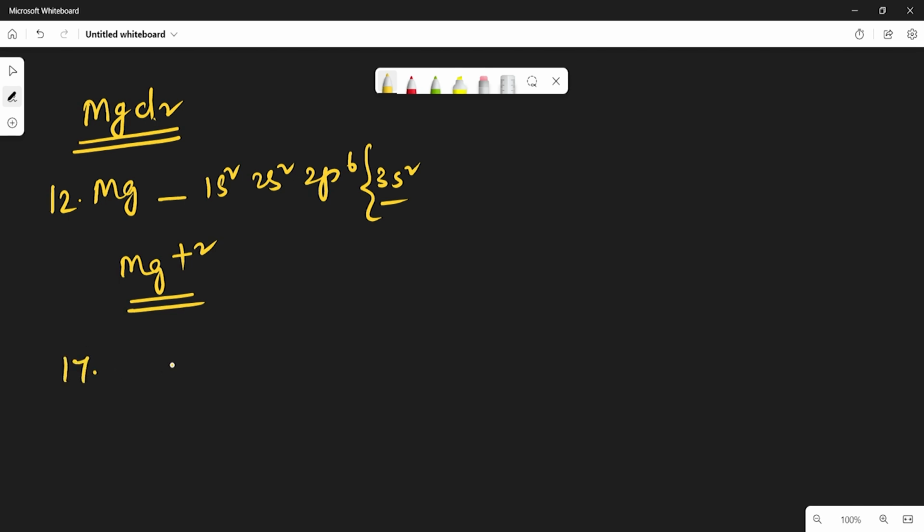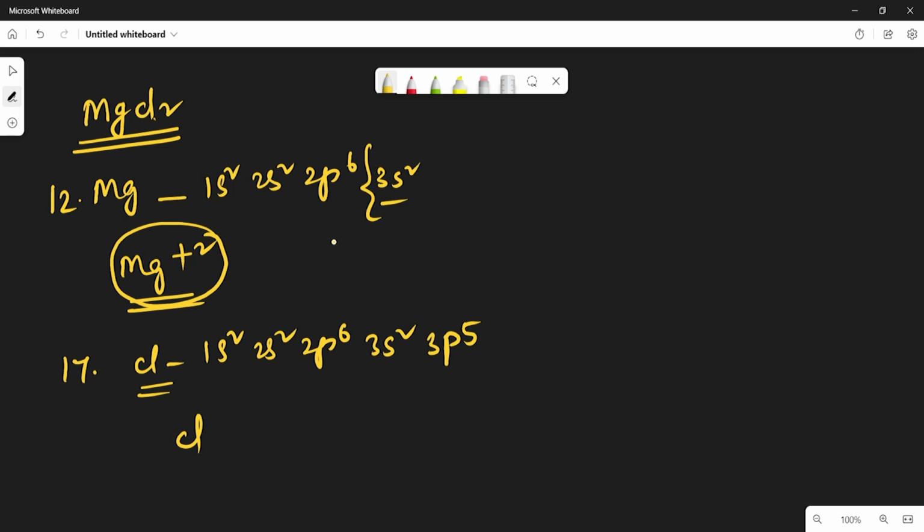Whereas take the chlorine atom. We already know chlorine has the 1s2, 2s2, 2p6, 3s2, 3p5 configuration. So chlorine is ready to accept 1 electron. But here, in this case, magnesium is losing 2 electrons and becomes Mg2+. But chlorine is only ready to take 1 electron because chlorine only requires 1 electron. In the outermost shell it contains 7 electrons, right?